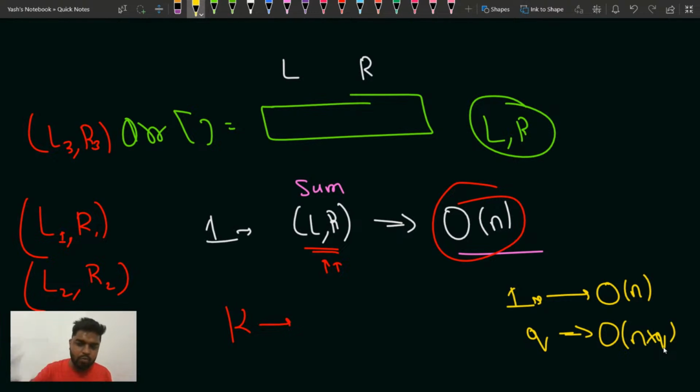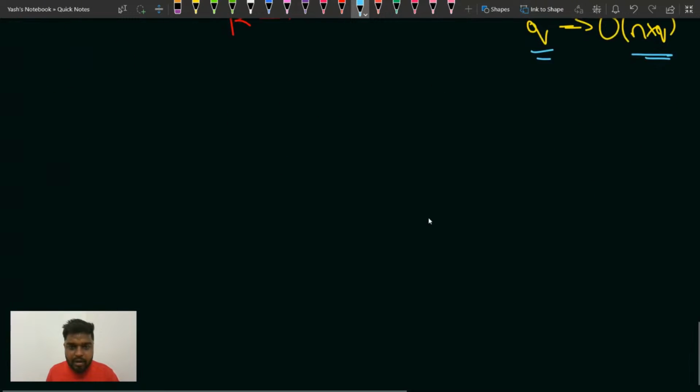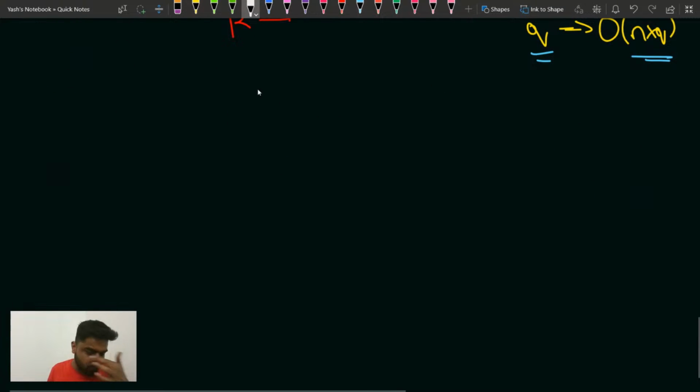If I ask you to find the sum of the elements in the range L to R one time, that would take order of n time, because you're going to iterate over all the elements in the range L to R. If I ask you for Q queries, that would take n into Q time. Clear? Please write clear in the chat and then I will proceed further, guys. I know many people already know this, but I still have to explain it because some people don't.